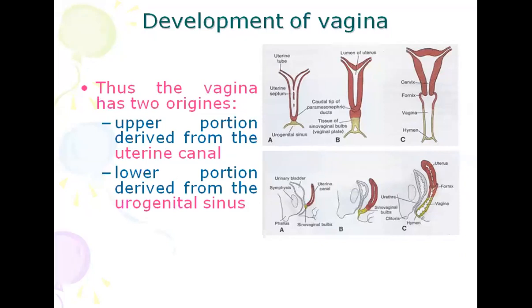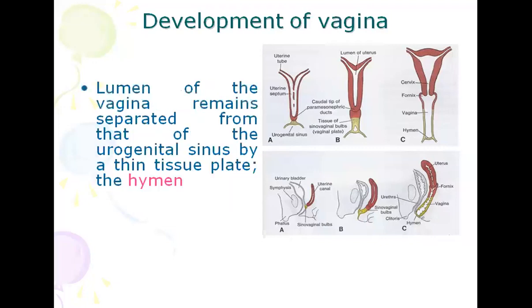Thus, the vagina has two origins: the upper portion derived from the uterine canal and the lower portion derived from the urogenital sinus.